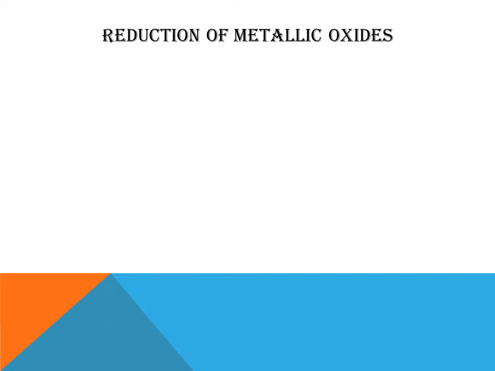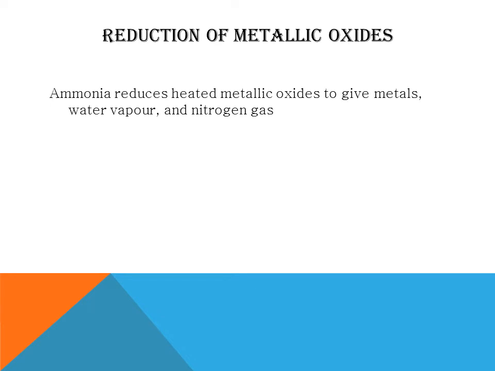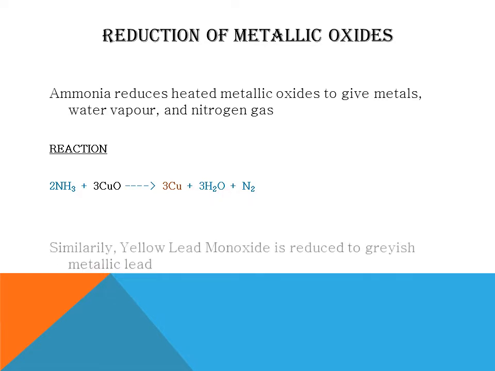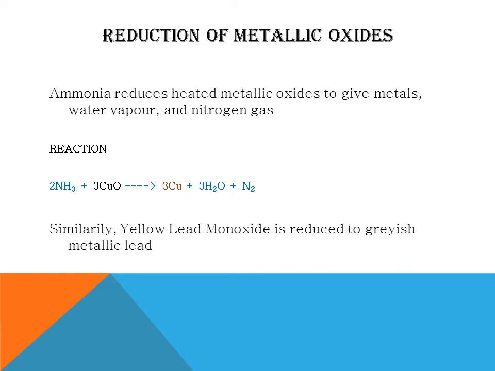The same way, ammonia reduces metallic oxides to metal, water vapor and nitrogen gas. An example is it reduces black colored copper oxide to reddish brown copper metal, then water vapor and nitrogen gas. In these two cases, in the case of copper oxide and the previous one with chlorine, these two equations clearly illustrate the reducing nature of ammonia.